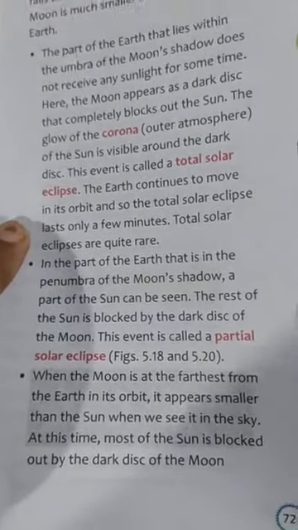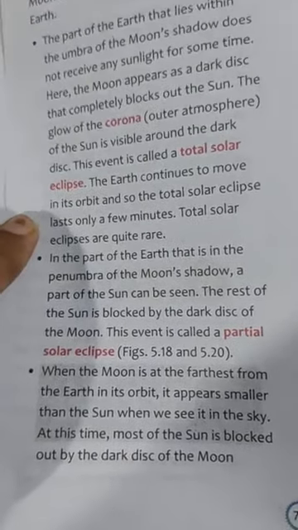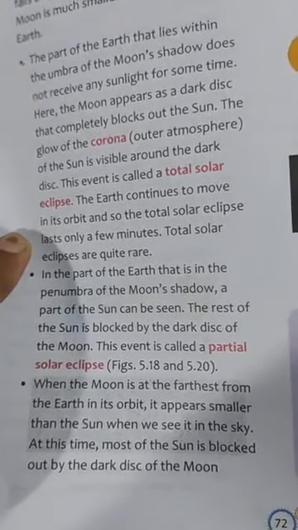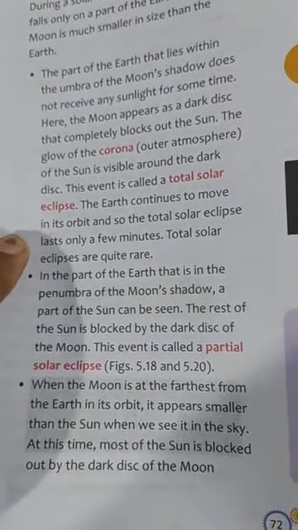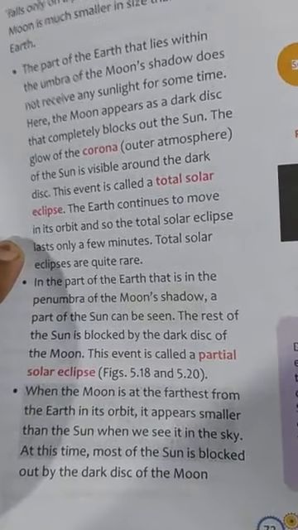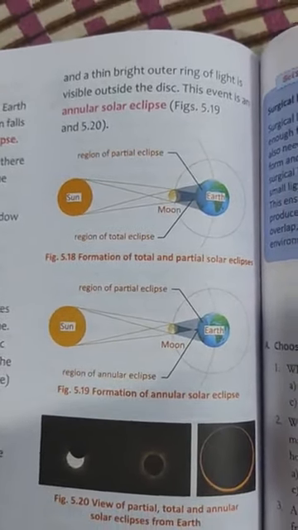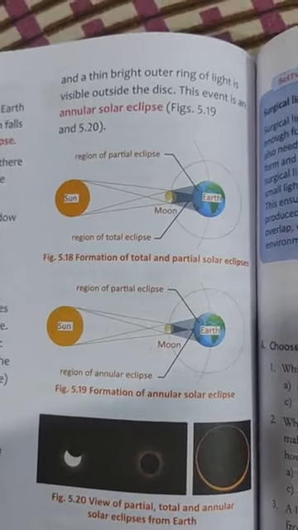So when the moon is at the farthest from the earth in its orbit, it appears smaller than the sun when we see it in the sky. At this time, most of the sun is blocked out by the dark disk of the moon, and a thin, bright outer ring of light is visible outside the disk. This event is called annular solar eclipse.